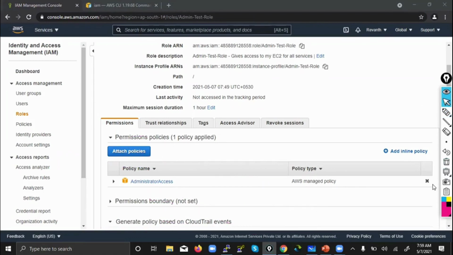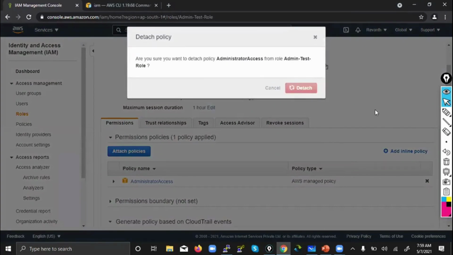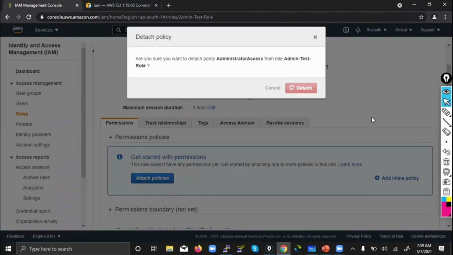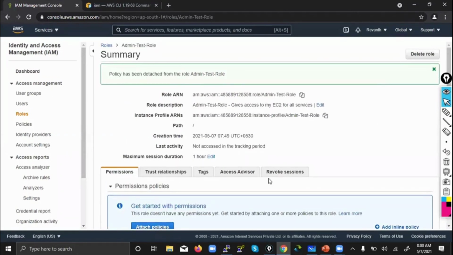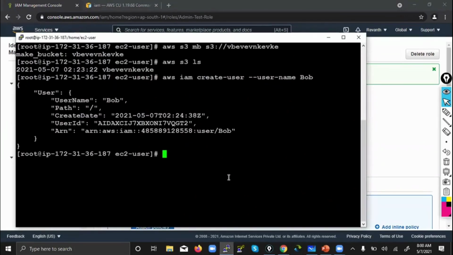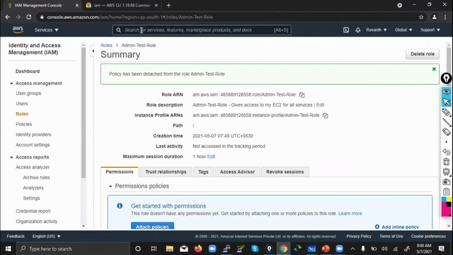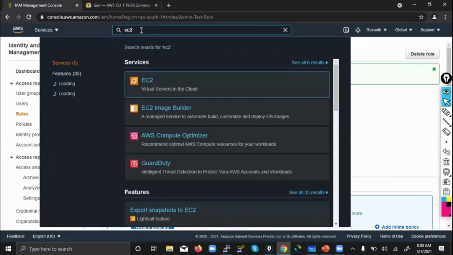So I will simply remove this. Detach. Fine. Give it 1 minute. It will take effect immediately. I don't want to give S3 access now. Currently, you go to EC2. Let me open another tab. I don't want to change all of that.